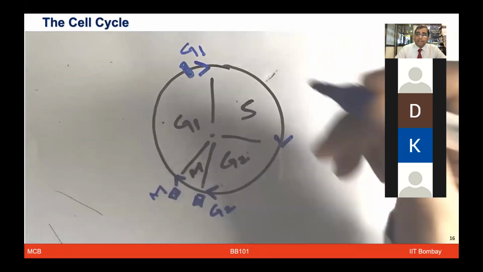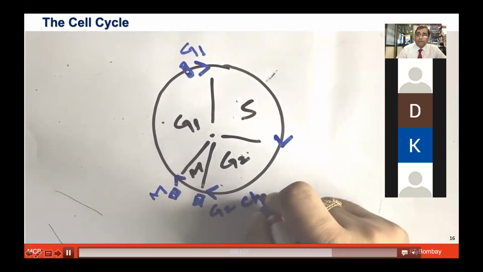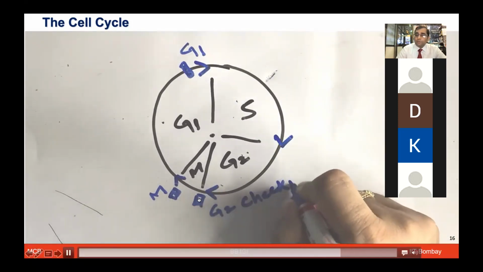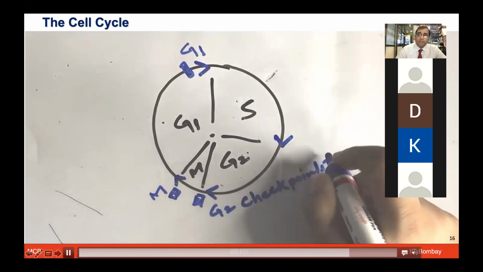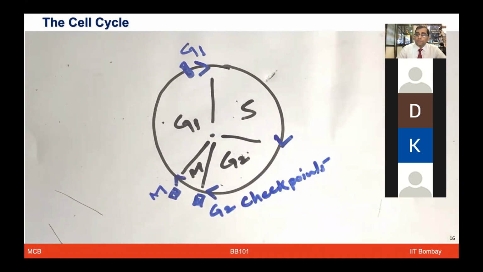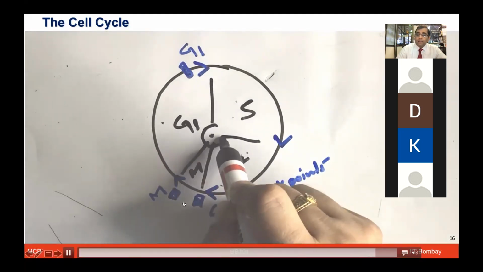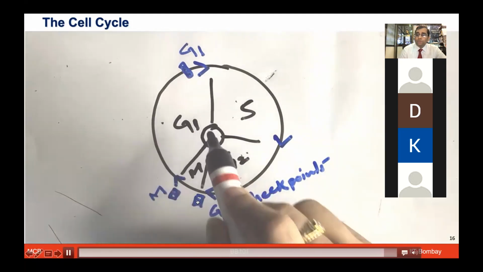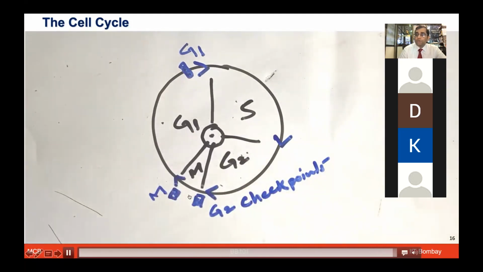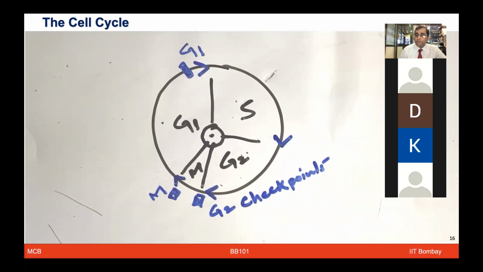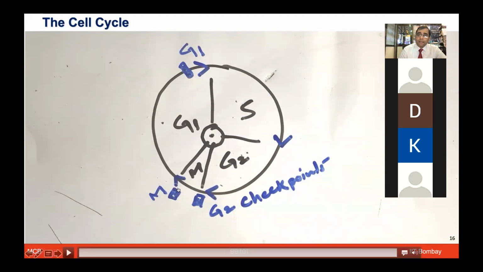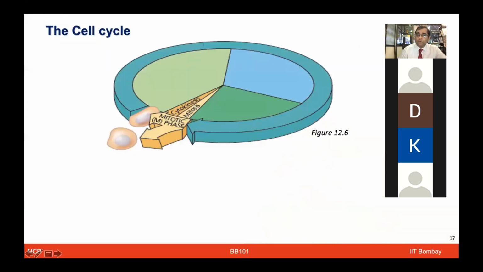So at the G1 phase, there is a checkpoint which is shown here. At the G2, again, there is a checkpoint which will ensure that the cell now has a sufficient amount of DNA and the chromosome has become condensed, which happens in the process of the S phase. Once the cell allows it to move to the M phase, only then is it going to start the mitotic phase or division. Again, there's a checkpoint which shows here that the mitotic process is now completed, and the cell again needs to replenish its growth and nutrients, and it moves to the G1 phase. We'll be talking more about these phases as we go along.